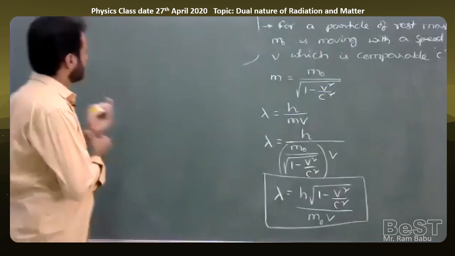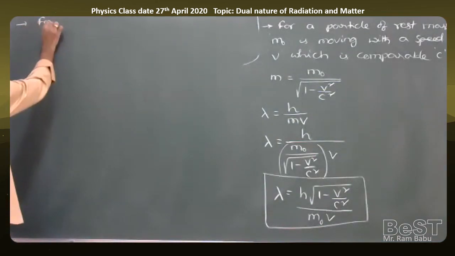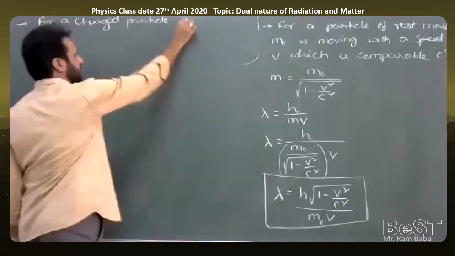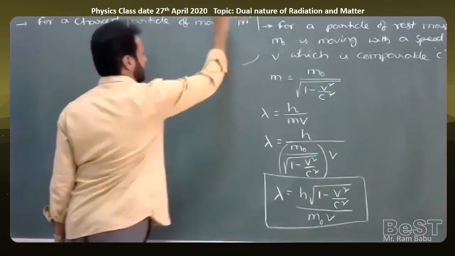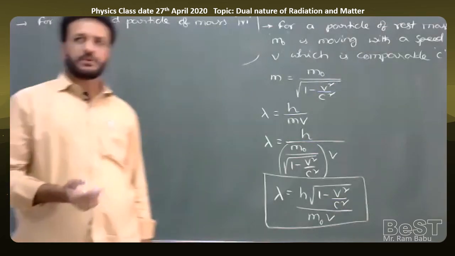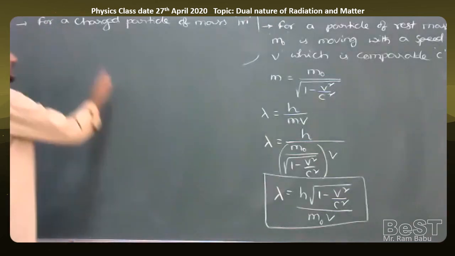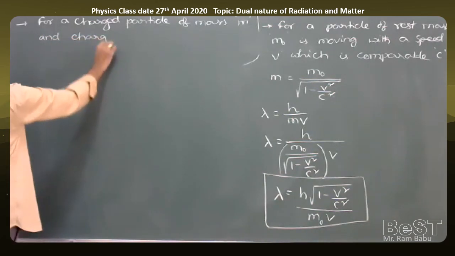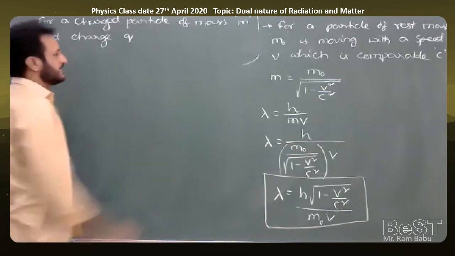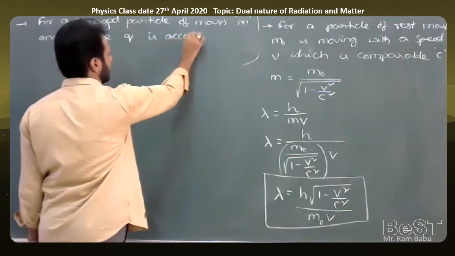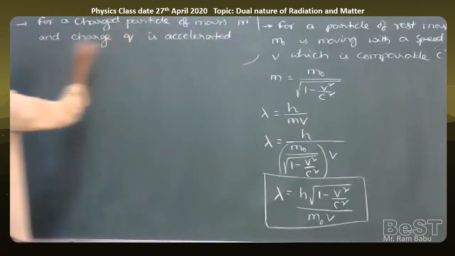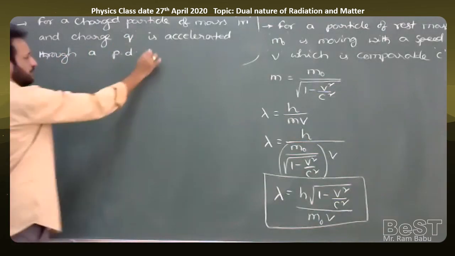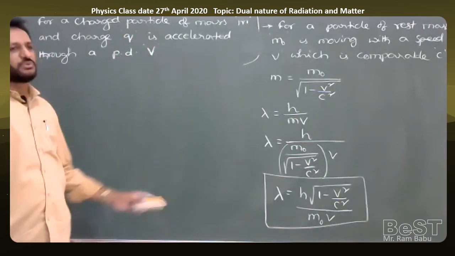For a charged particle of mass m and charge q, you may consider an electron, proton, alpha particle or deuteron, any particle. The charged particle is accelerated through a potential difference, I am writing the short form PD, potential difference V.